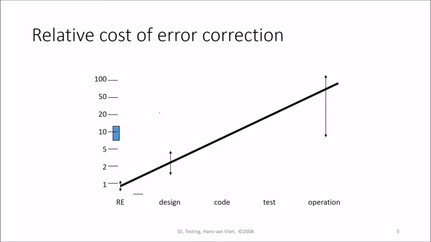This is the relative cost of error correction. If you correct at the design stage, rather at RE, that is requirement engineering, this will be the cost. At design, the cost will be somewhere here, at code somewhere here, at testing here, but at operation it will be from this point to this one. So at the operation level, if you want to correct, the cost will be huge.